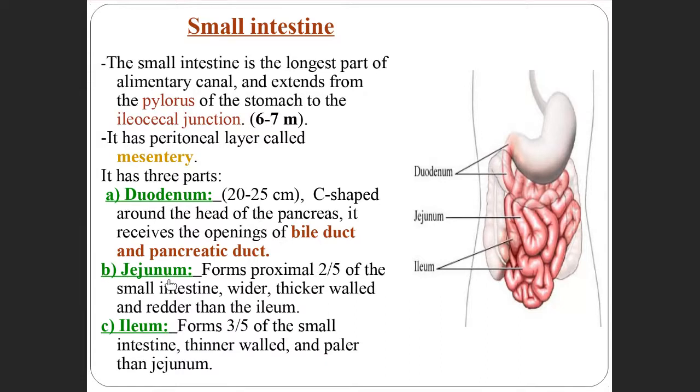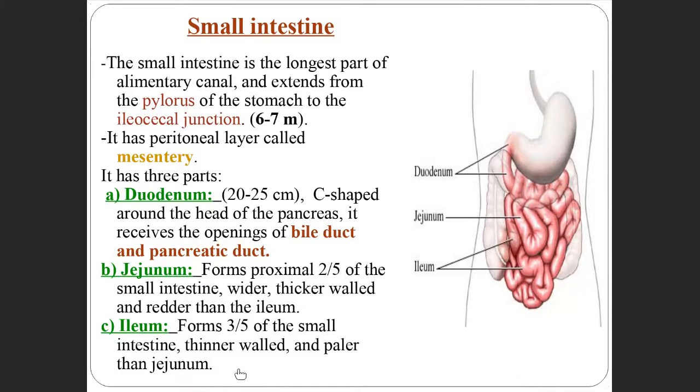And the jejunum is the upper 2/5 part of the small intestine, where it is wide and has a thick wall. Whereas the ileum is the lower part of the intestine, which has a thin wall and is paler than the jejunum.